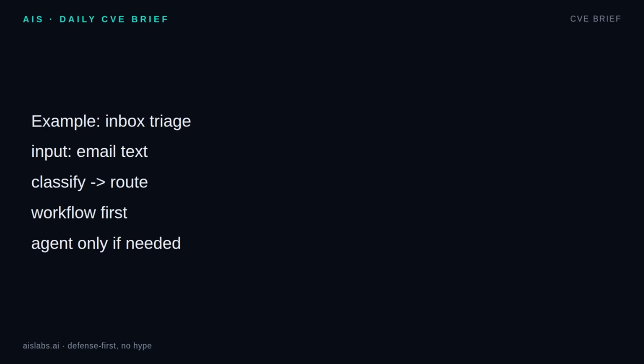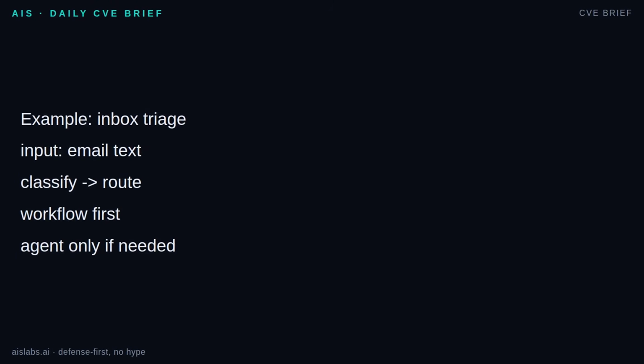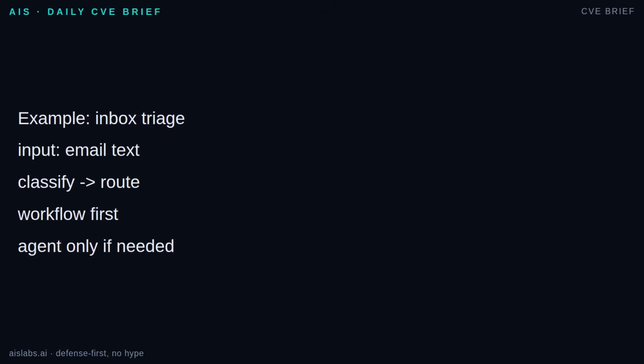Say you want to triage emails on your laptop. The simplest version is one call. Label this email as billing, bug, sales, or other. If that works, stop there. If you also need a draft response, make a workflow. Classify, then choose a template, then ask the model to draft, then validate that the label is one of 4 allowed values.